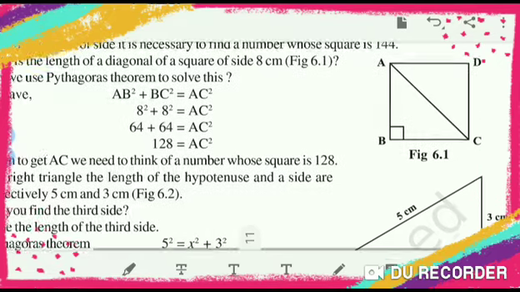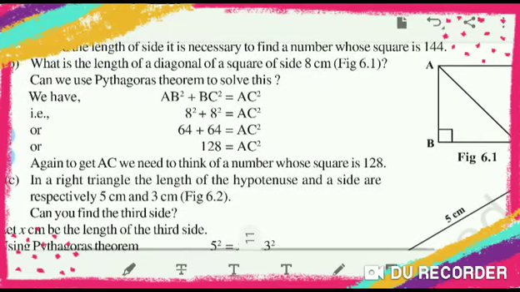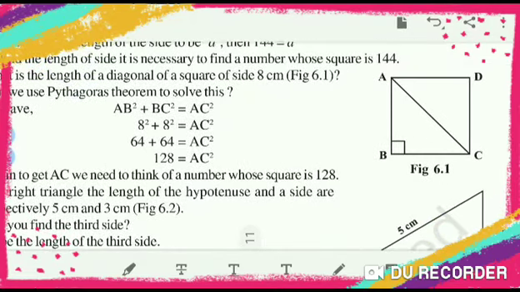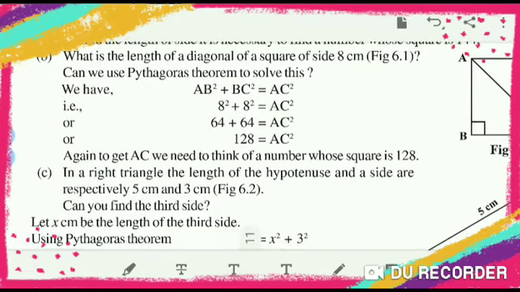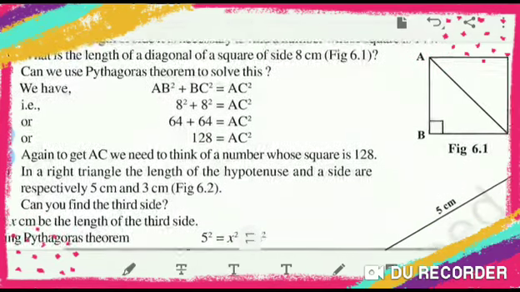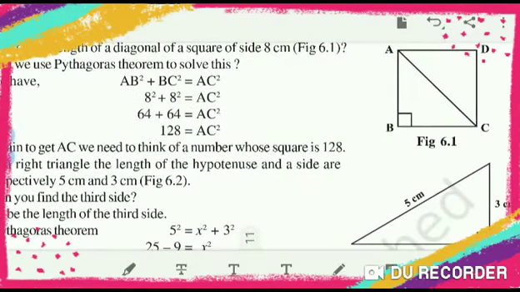What is the question? What is the length of the diagonal? So the diagonal length is 128, but the square root should be there, no? So here again, to get AC we need to think about the number whose square is 128, which means we have to find the square root of 128.